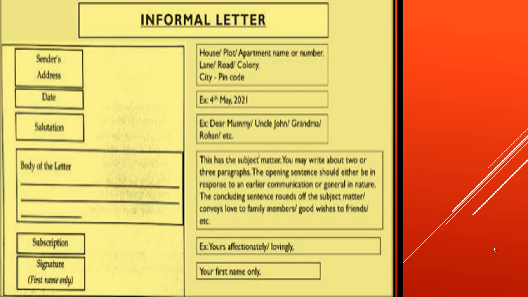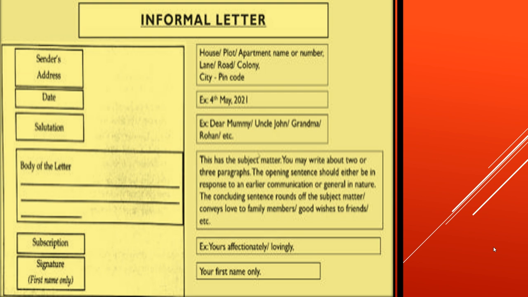Next comes the date. Now either you can leave a line after the sender's address or not leave a line. But I'll prefer if you leave a line because it makes the presentation neat. So leave a line and write the date, and the format of the date should be the way it is written on the right side, 4th May 2021. This is the format that we are going to follow.